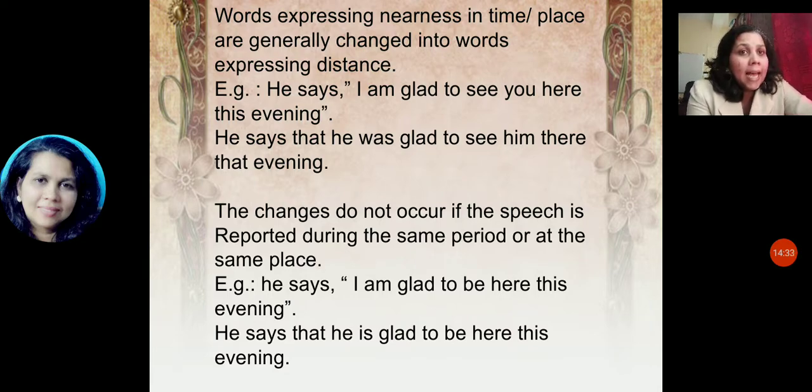He said that he was glad to see him there that evening. So we have removed the inverted comma and put the conjunction that, and I is changed to he, and it is being said in past tense, that is was glad to see. You is changed to him. Here to there, this evening to that evening.